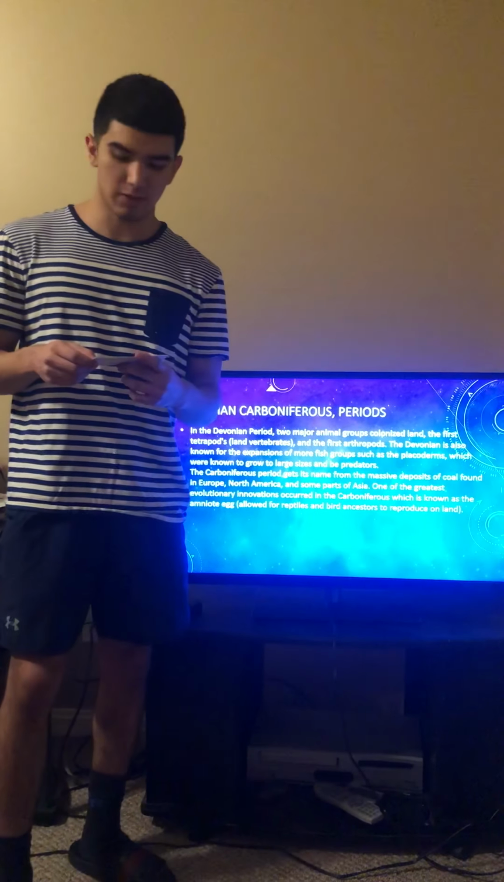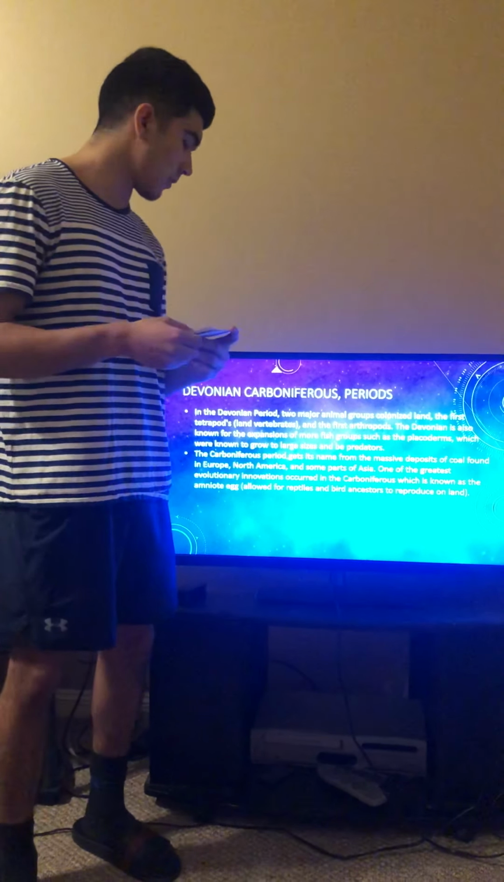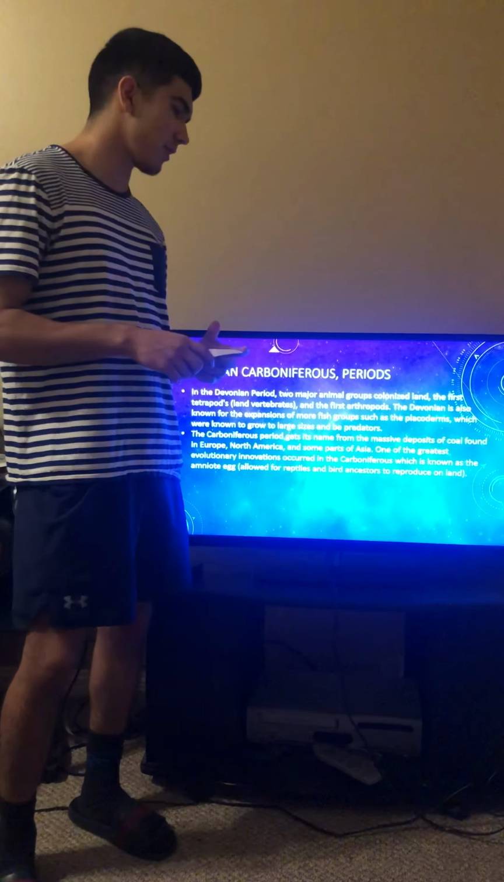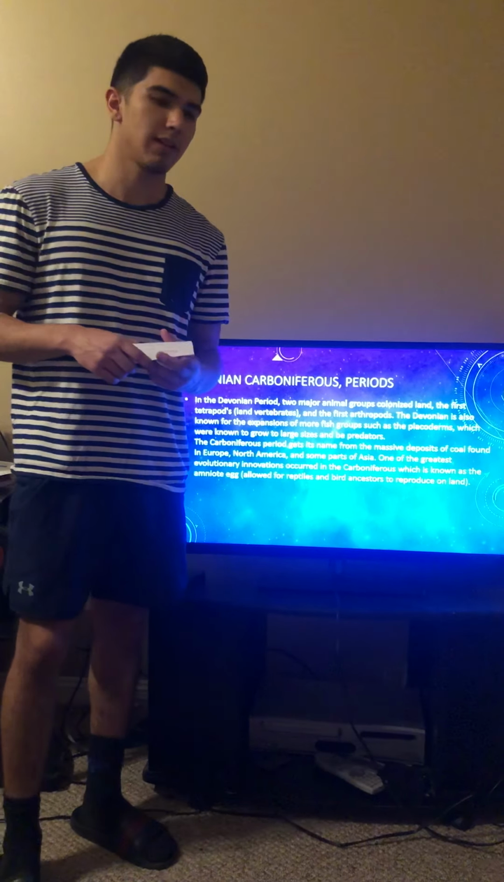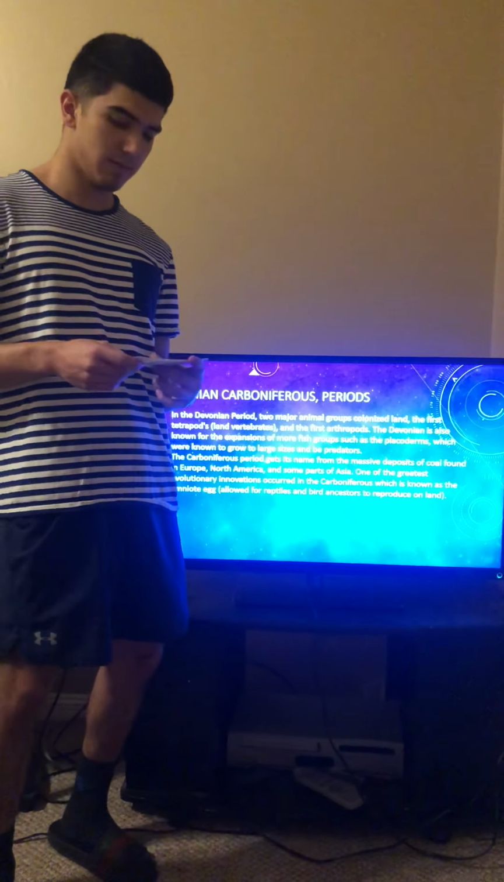During this era, there were lots of swamps, and this is where the amniotic egg was spawned, and this gave basically birds and reptiles the ability to reproduce on land rather than having to go into a marine environment.